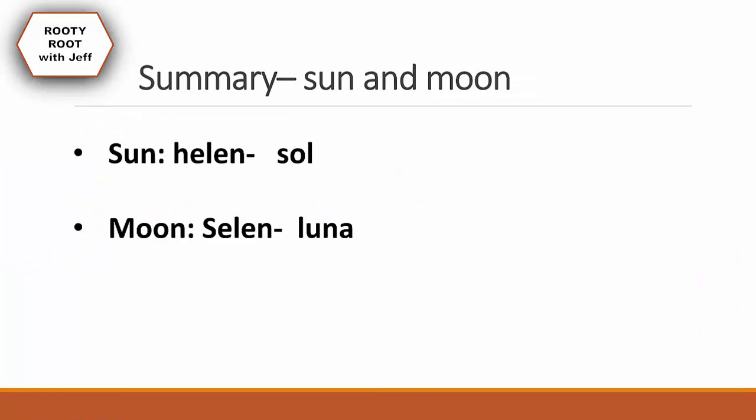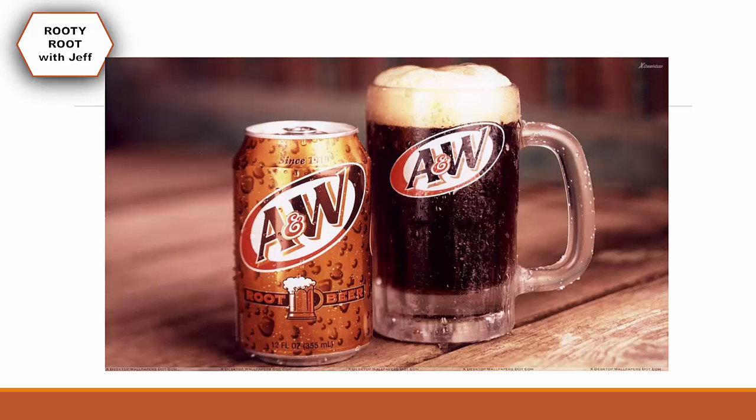So, here's a summary. So, sun, it's Helio or Sol, and for moon, it's Selen and Luna. Now it's time for my Rudy Root beer.